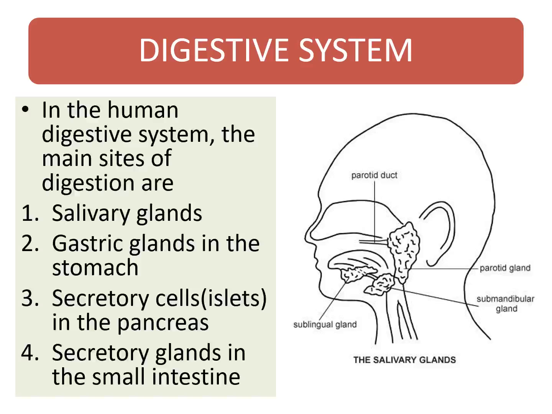In the human digestive system, the main sites for digestion are the salivary glands, gastric glands in the stomach, then the pancreas, secretory cells you can say, and secretory glands of the small intestine. In this figure we can see three pairs of salivary glands: parotid glands near the ear, then below the tongue the sublingual gland, and in the maxillary portion the submaxillary gland is present.